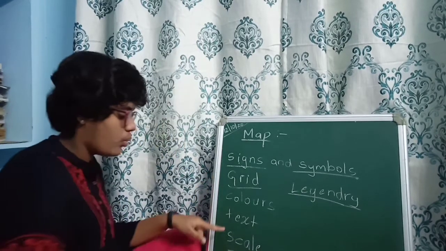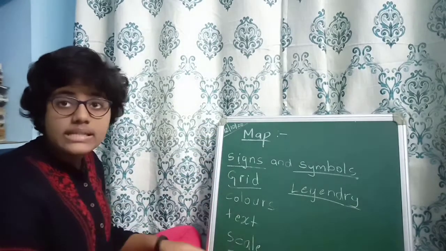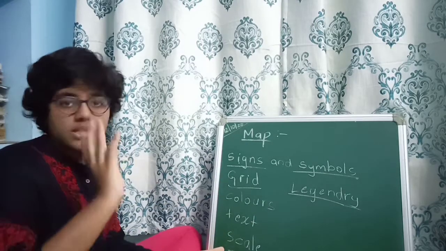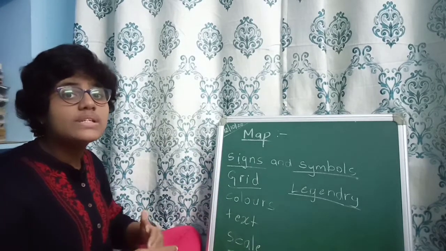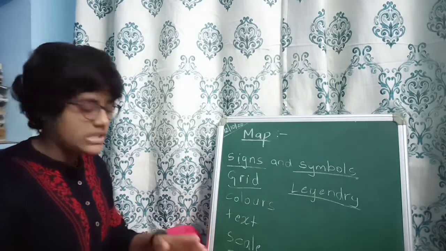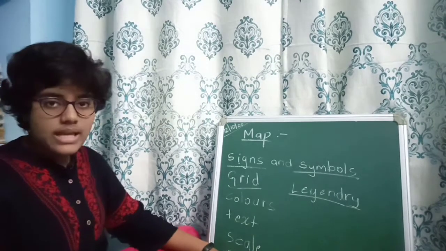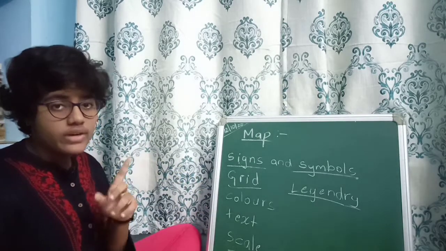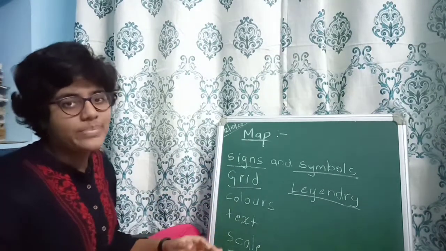Scale. This is the new one which we are going to learn after the topic map. Okay, this scale is nothing but a scale ruler, measurement ruler is not this scale. Scale is used to measure the distances in the map between two places. The distance to measure it is called a scale. Okay, so this topic scale, in the next video, that is the part 2 of representation of geographical features, we are going to learn. Till here the information has been completed.